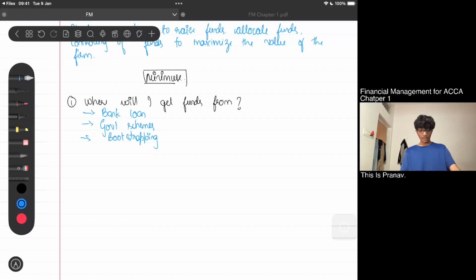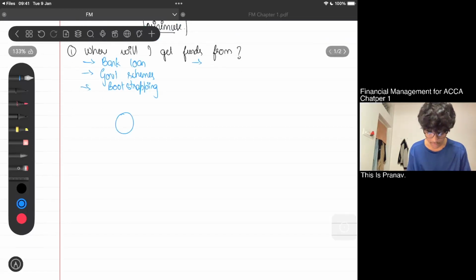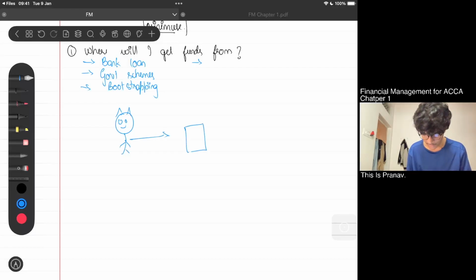So yeah, for all these three options, what is the best option for me? Let's see. So I approached HDFC Bank. So it's me who goes to HDFC Bank. And here I meet the manager.